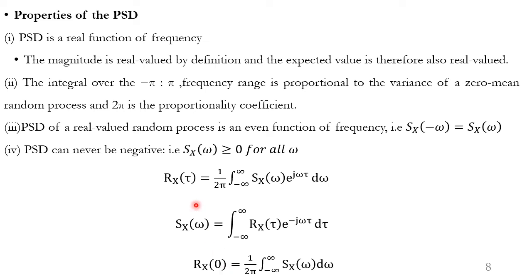Rx of 0, when tau is equal to 0, is given by 1 over 2 pi integral from minus infinity to infinity. Since tau is equal to 0, the exponential becomes 1. So we have Sx of omega being integrated with respect to omega.